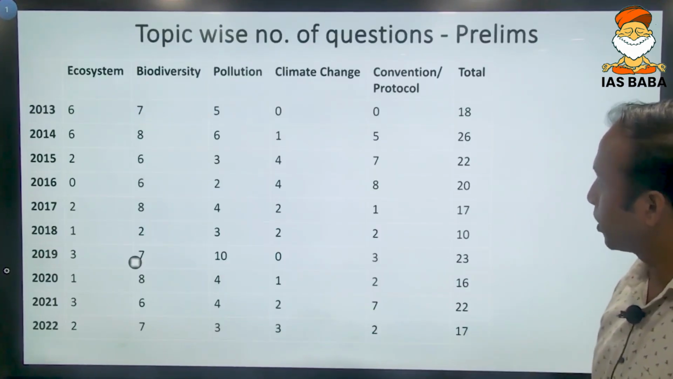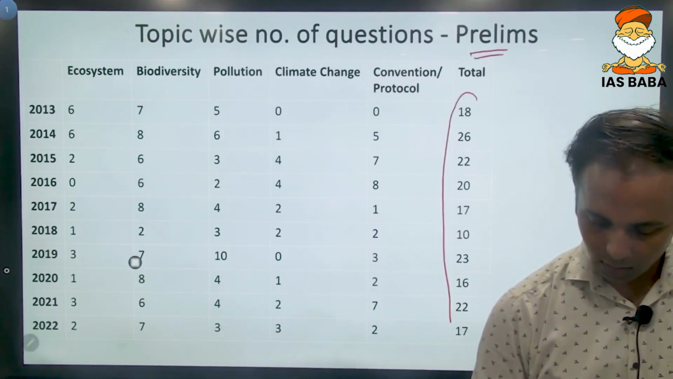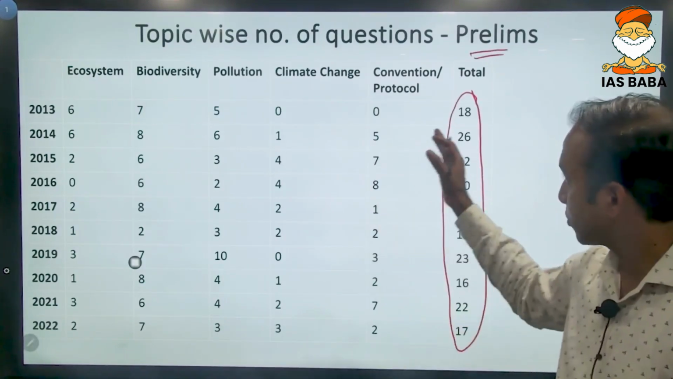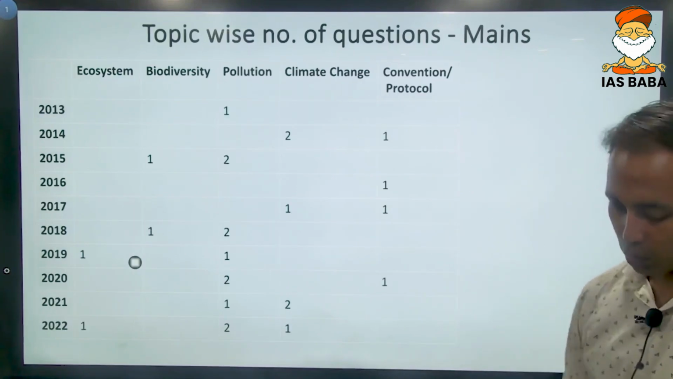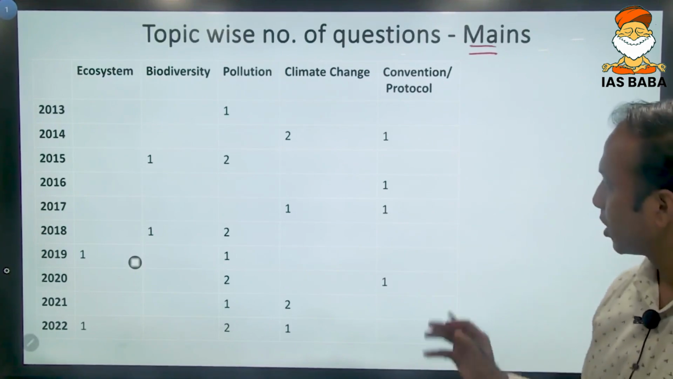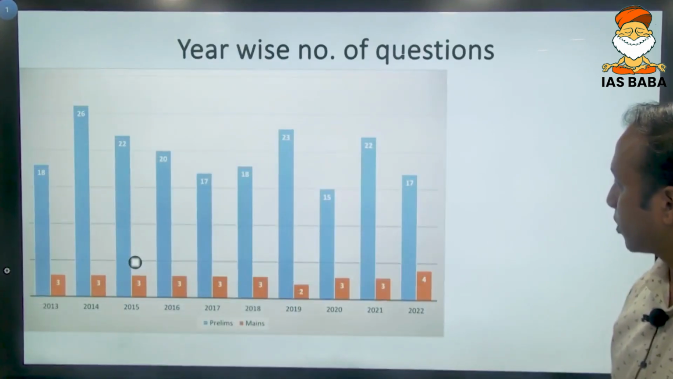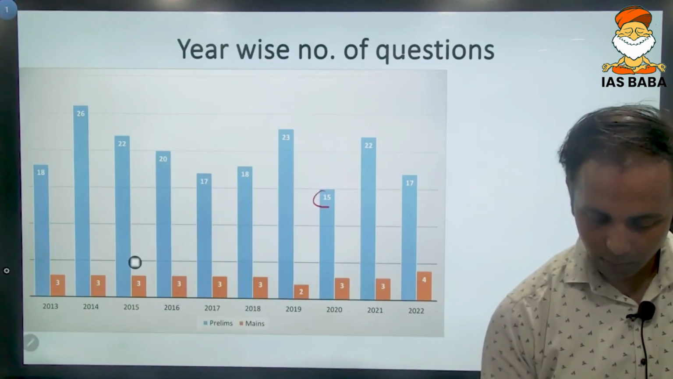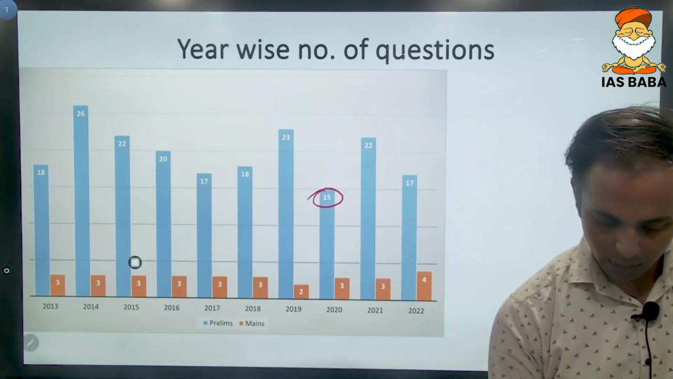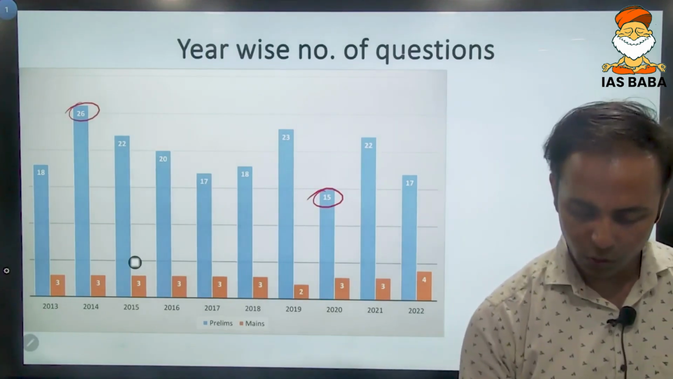If you see the number of questions in prelims, these are the number of questions collectively asked from these various topics. If we look into the number of questions in the mains, you can see 2 or 3 questions are asked on a yearly basis. If you analyze the number of questions in prelims and mains, you can see a minimum of 15 questions and a maximum of 26 questions were asked. So you can expect more than 15 questions in prelims at any time.